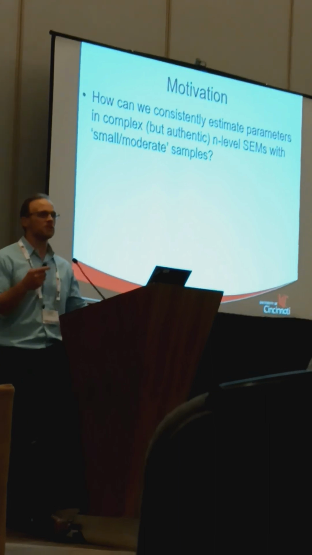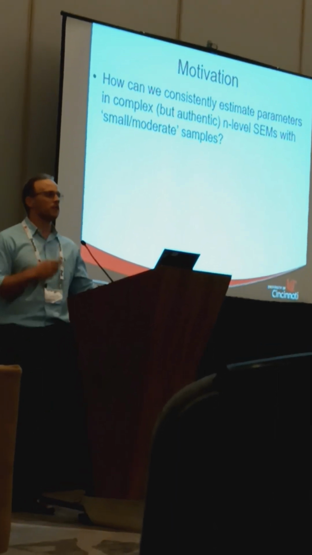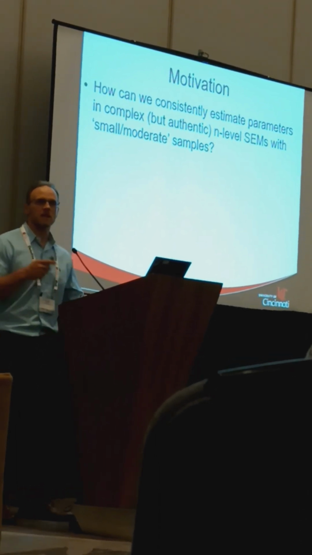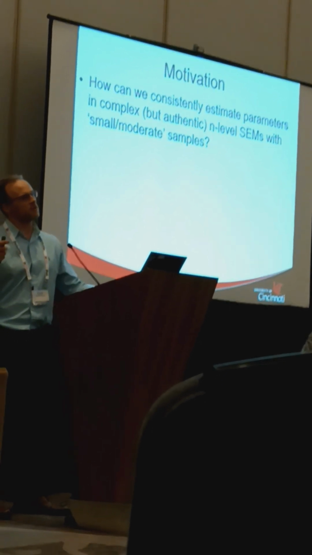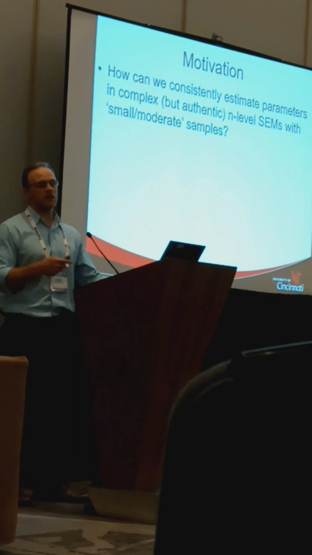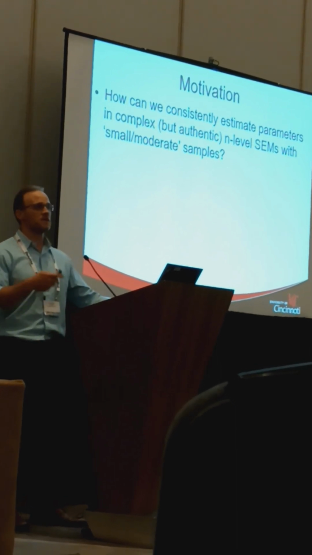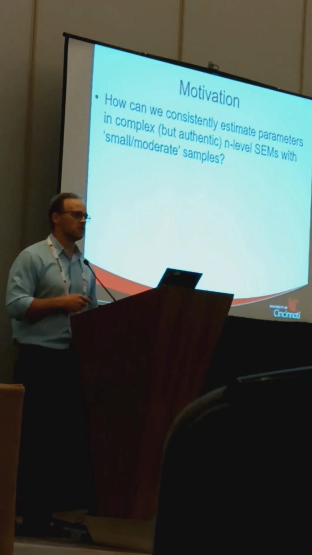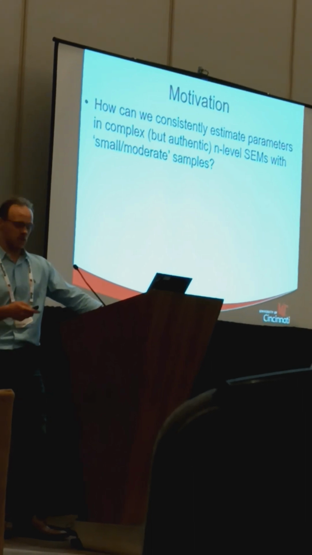When we're talking about small to moderate sample sizes, it's very much relative to the complexity of your model. If you're running a very simple SEM, there are some rules of thumb: maybe you need 100 or 200 people. Once you move to a multi-level structure, it gets much more challenging, because when we say 100 or 200 or more, we're not talking about the number of individuals, we're talking about the number of clusters. In many cases, the clusters might be students nested within schools. Getting 200 schools is a really large challenge. It's really uncommon, at least in intentional or experimental research in education.